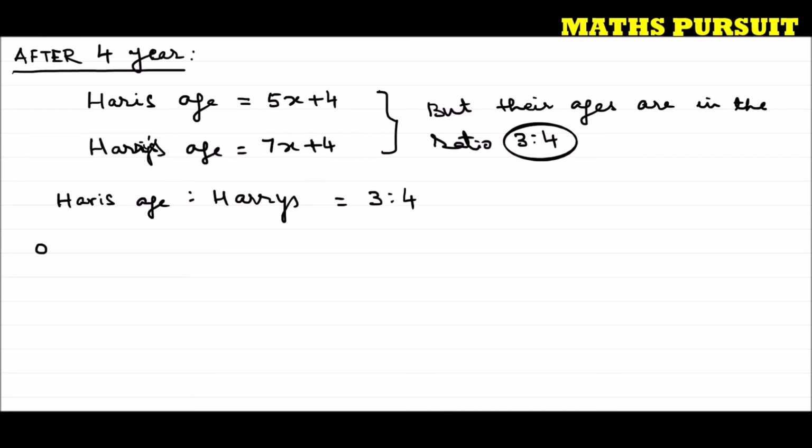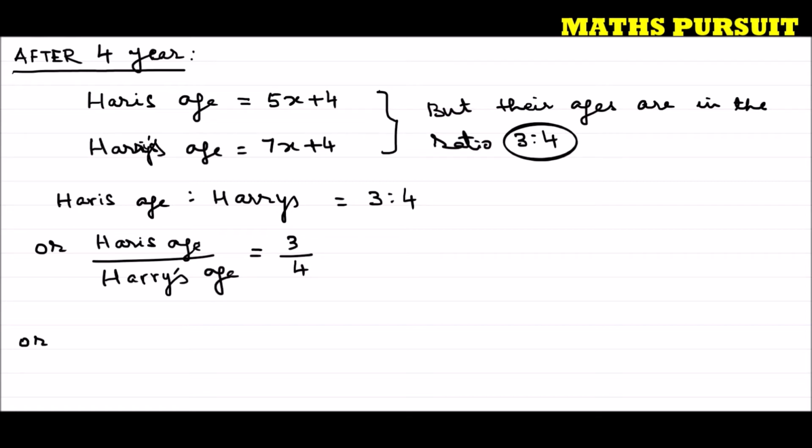Or I can write, Hari's age divided by Harry's age is equal to 3/4. This is how we solve the problems having ratio. Hari's age divided by Harry's age is equal to 3/4.